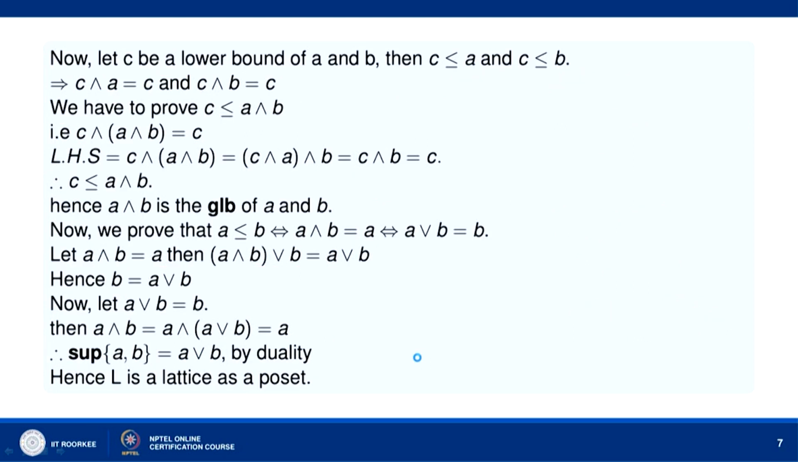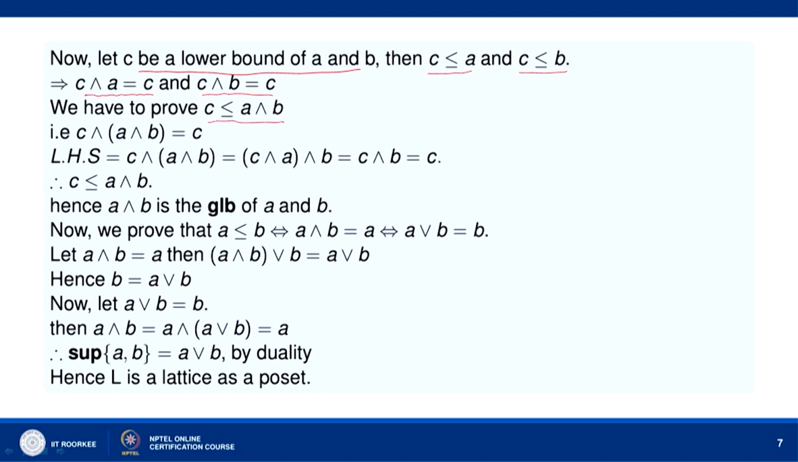Now, let C be any other lower bound of A and B, then C precedes A and C precedes B. Now, C precedes A by our definition gives C meet A equal to C, and C precedes B by our definition gives C meet B equal to C. We have to show that C precedes A meet B, so that A meet B becomes the greatest lower bound.